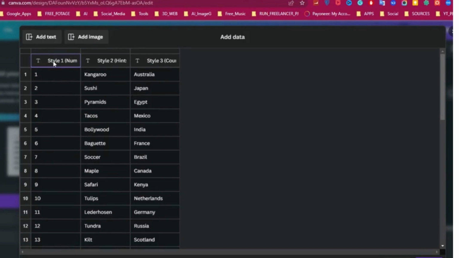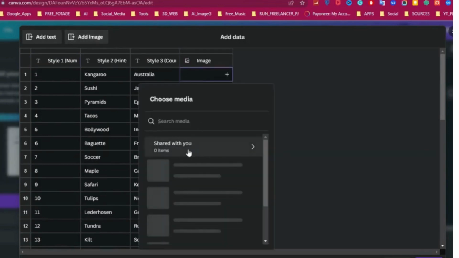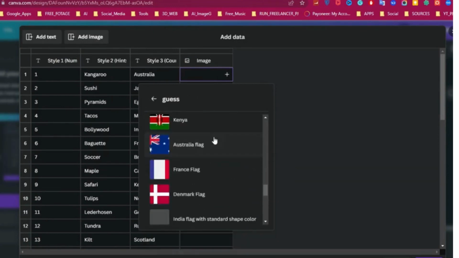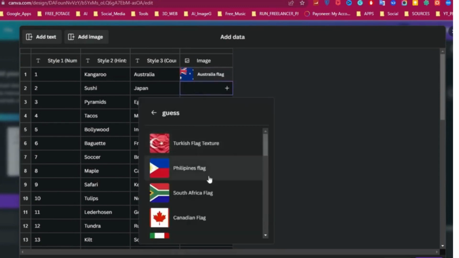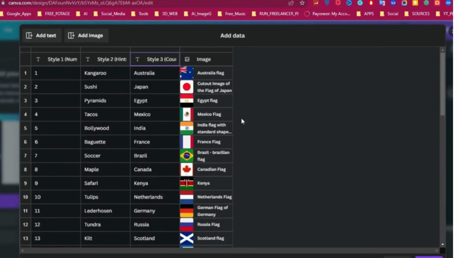Then click on Add Image at the top to add a column for the photos, then click on this plus icon to search the image. Choose the folder you created earlier and select the corresponding flag, which is Australia. Click the second box, and since it is named correctly, it would be easy to find the right flag for the row. Repeat this for the other flags, and when you're through with it, click on Done.